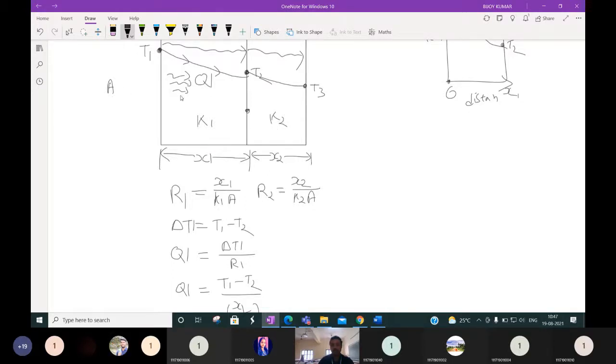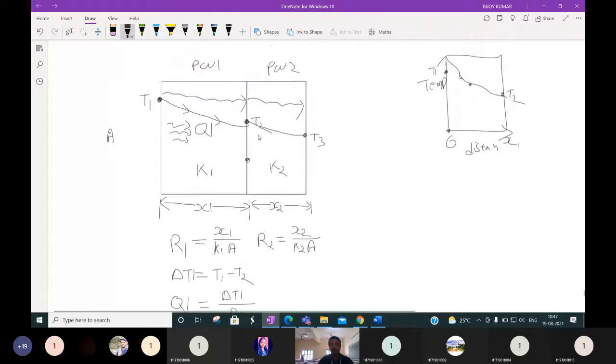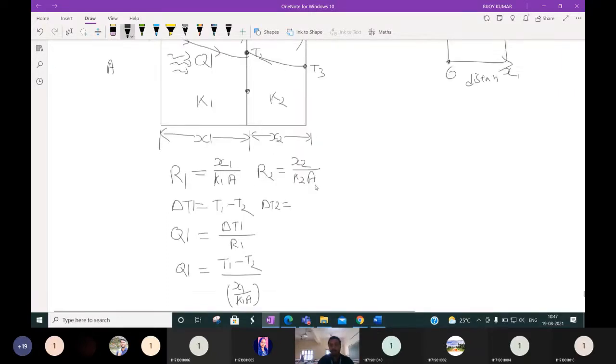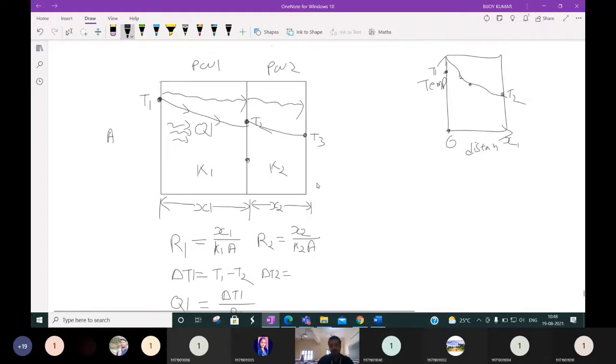Area is constant because we take same dimension, connected in series. Then delta T2. Delta T2 means temperature difference, T2 minus T3, the temperature difference in plane wall 2.